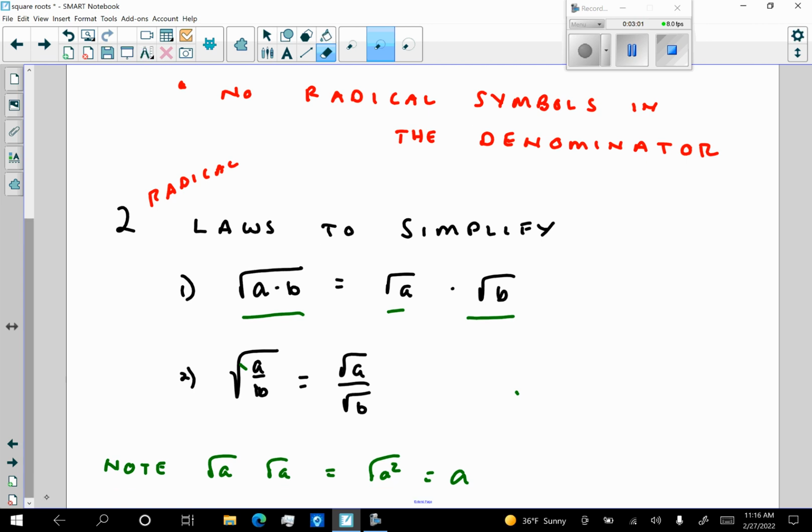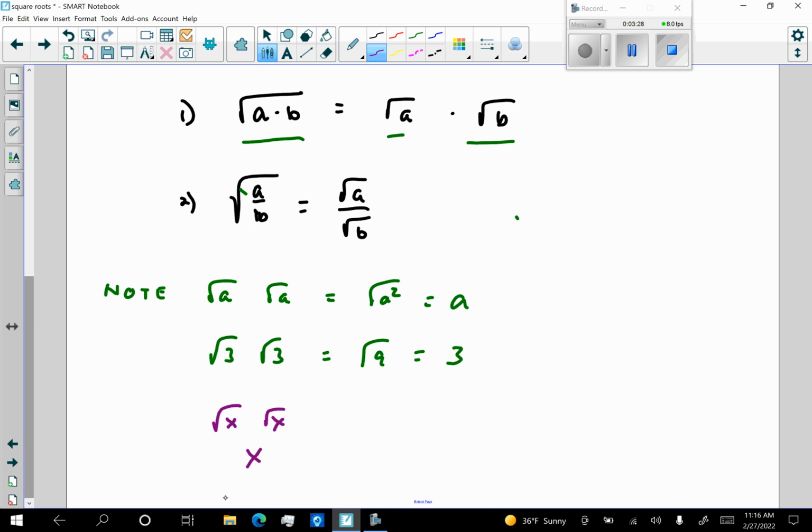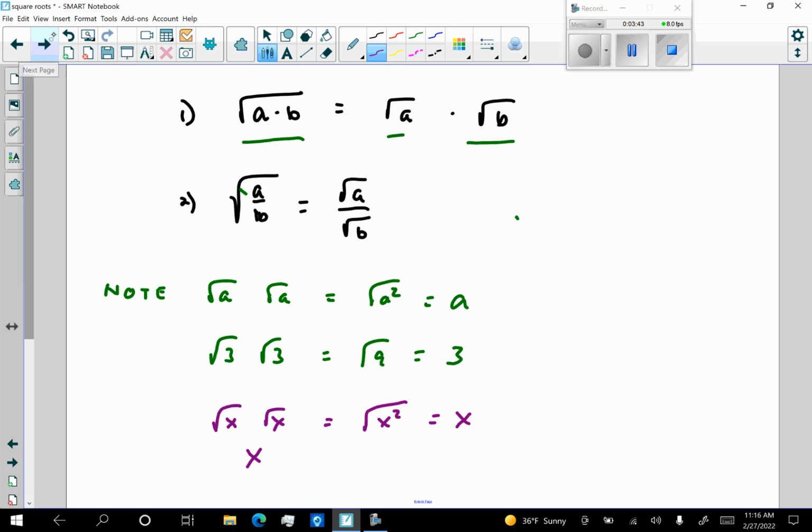This is not really a note, this is just something that we're going to need to know down the road: the square root of A times the square root of A is the square root of A squared, which is A. Like if I had the square root of 3 times the square root of 3, that's going to be the square root of 9, which is 3. But if I see this, you can just go to 3. An example would be the square root of x times the square root of x is just x. Again, that's equal to x. And we're going to do some square roots with variables in this video as well. So let's cut to the chase and look at some examples.